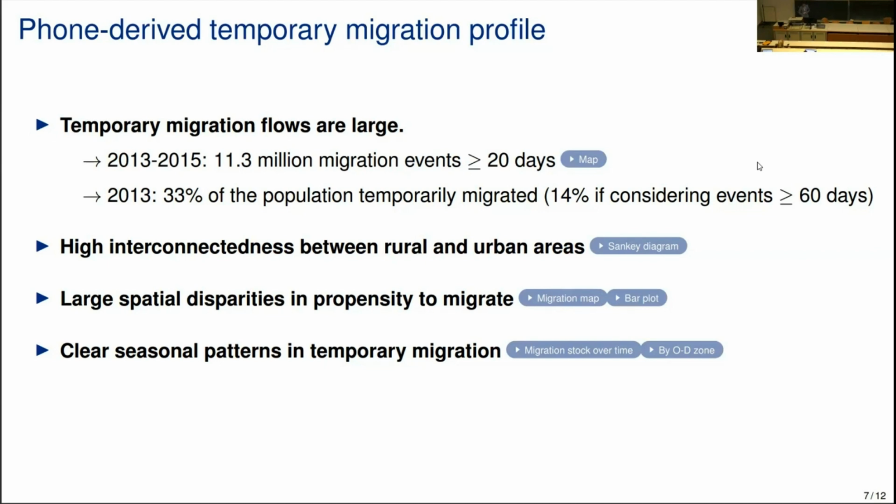And then I just want to show you. Okay, the link doesn't work, but that's okay. I can show you in the discussion later. But we find that there's basically a large interconnectedness between rural and urban locations, a lot of rural to rural flows, rural to urban, urban to urban. There are large spatial disparities that allow us to see that there are higher migration rates in very remote locations compared to cities. And there are clear seasonal patterns with large migration during the rainy season.